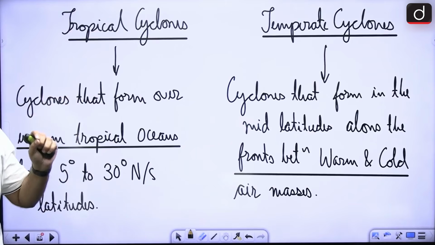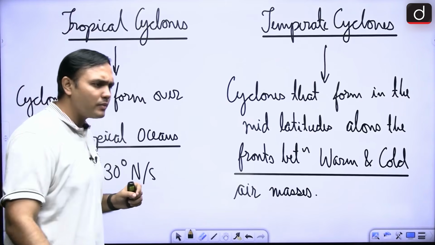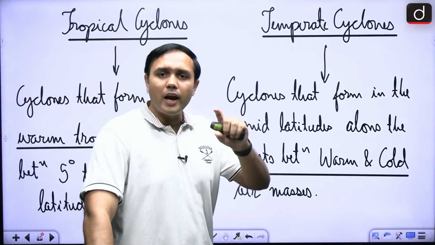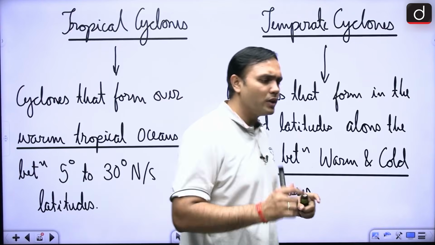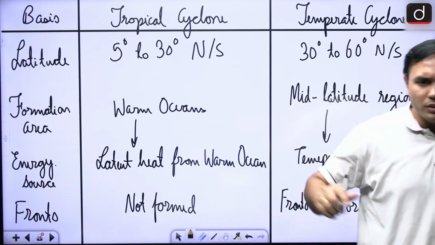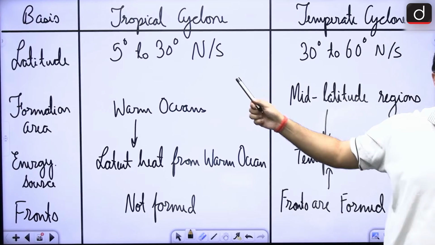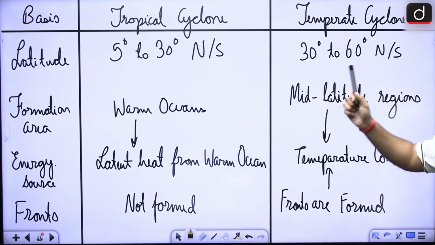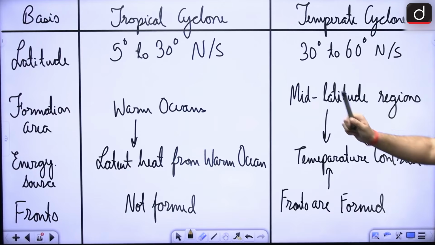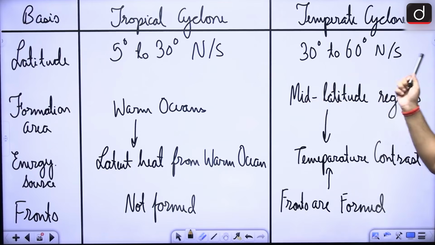So here is a very, very important aspect: where are they forming, and the terms associated with these particular cyclones. Now, which are these latitudes? In case of tropical cyclone, it is 5° to 30° north and south. In case of temperate cyclone, it is 30 to 60° north and south, right? That is why they are known as mid latitudes, right?